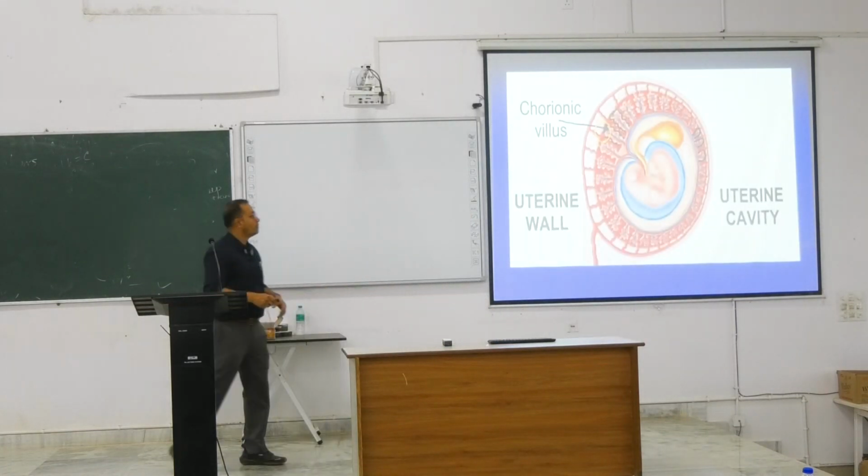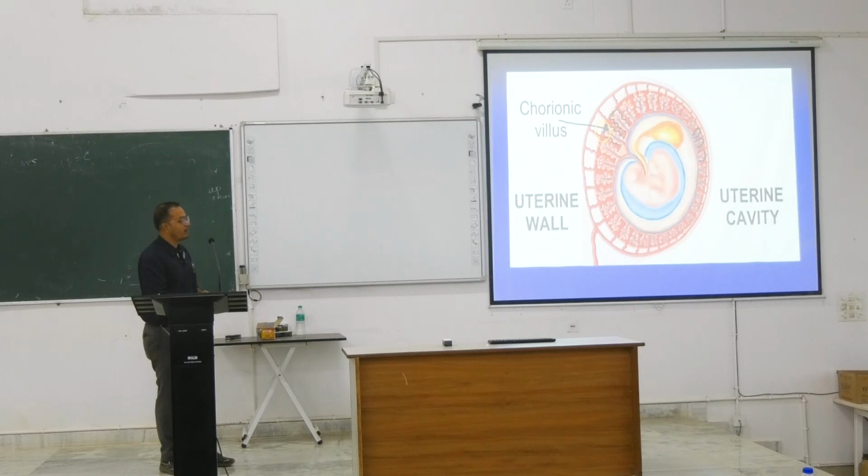So this is what we are talking about: the amnion and amniotic cavity, which is already formed. Now this is the chorion. This chorion develops finger-like projections all throughout the entire circumference. Only the chorion anchoring to the region related to the decidua basalis transforms into chorionic villi. The rest of the chorion or finger-like projections disappear. By disappearing they make the membrane, which we call the chorionic membrane. That chorionic membrane is present outside the amniotic membrane.